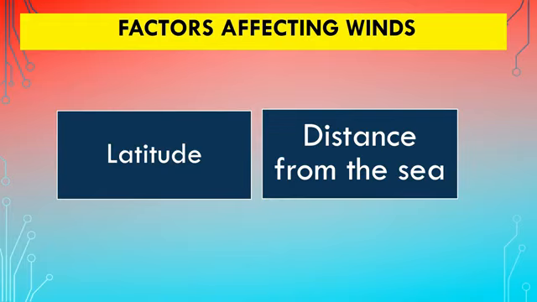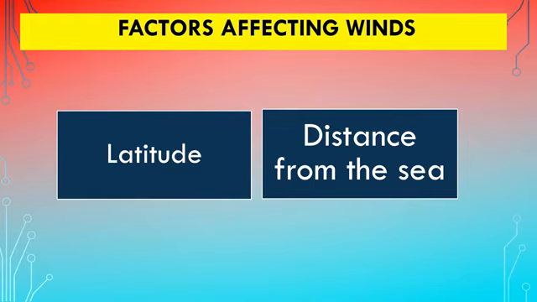As we have already studied, the places which have high temperature, the pressure will be low, and from there the wind will not blow out, rather the winds will come towards the place. In the same way, the place where the temperature is low, the pressure is high, from there the winds will go out. So winds will blow from high pressure to low pressure area. As temperature gets affected by latitude, on the basis of the temperature distribution, we have distribution of pressure belts and wind belts, about which we will study in the upcoming slides.